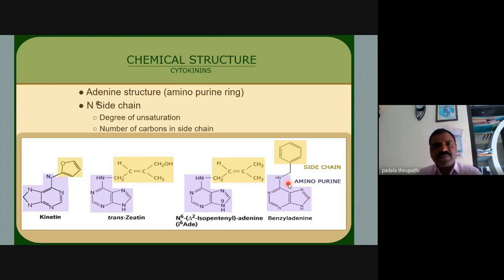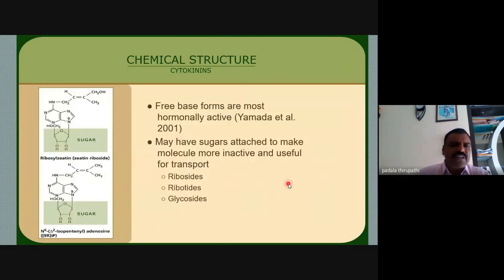Okay. In this chemical structure, we observe the free base forms are most hormonally active, according to Yamada et al., Japanese scientists, in 2001. The free base form is most hormonally active, and may have sugars attached.